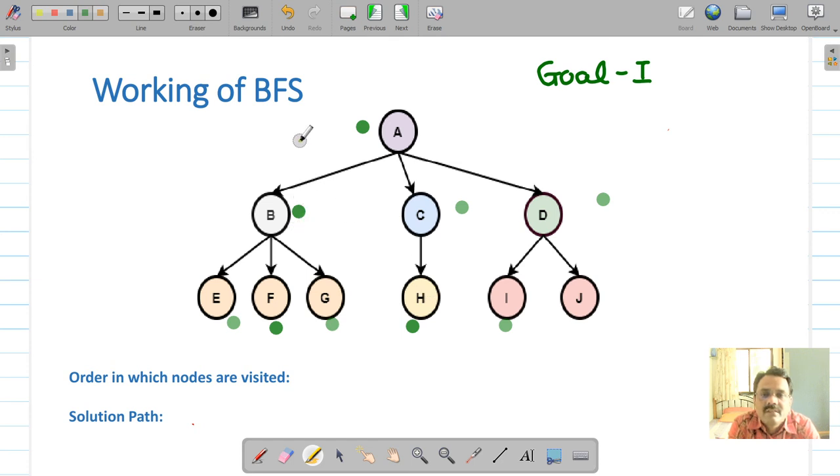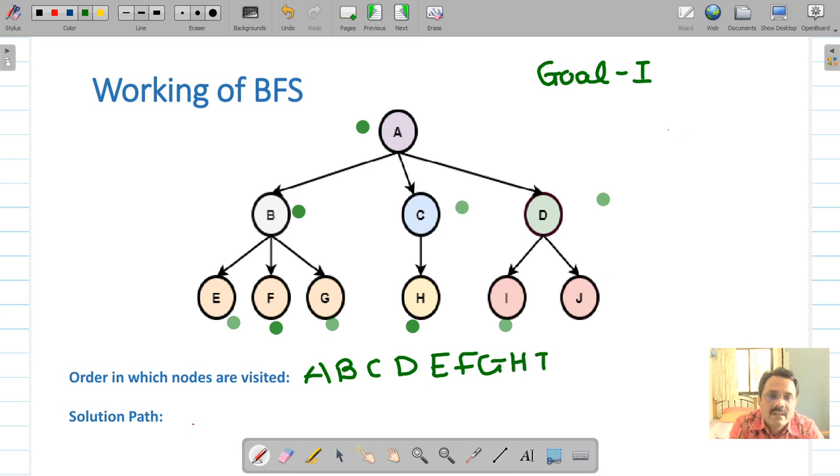Level by level. First level, then second level. So the order in which nodes are visited, if I is your goal, will be A, B, C, D, E, F, G, H and then I. What will be the solution path? The solution path will be A, D and I.